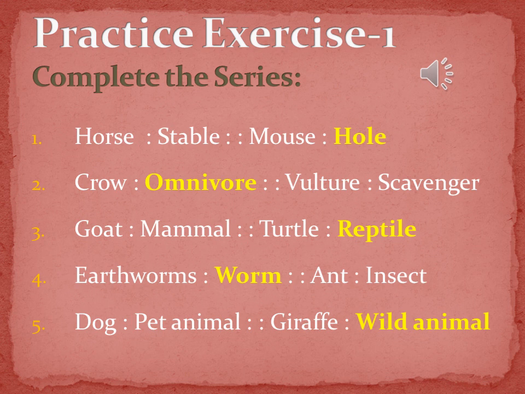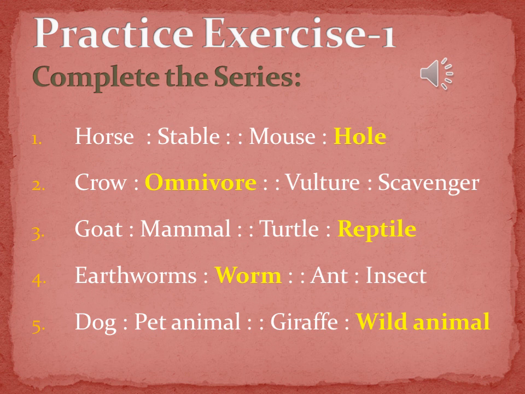Third one is, if goat is to mammal, then turtle is to what? So here the answer is reptile, because goat is an example of mammal and turtle is an example of reptile.